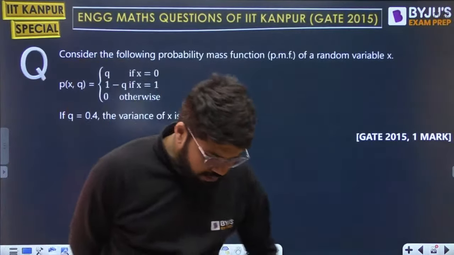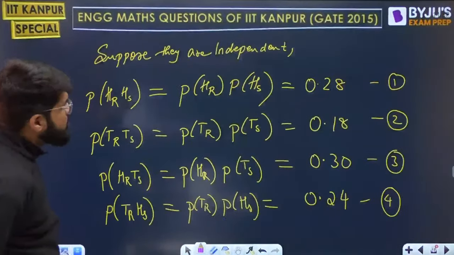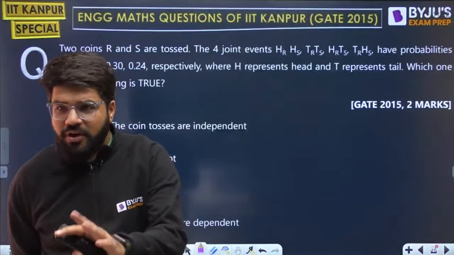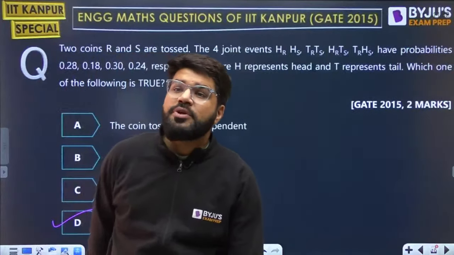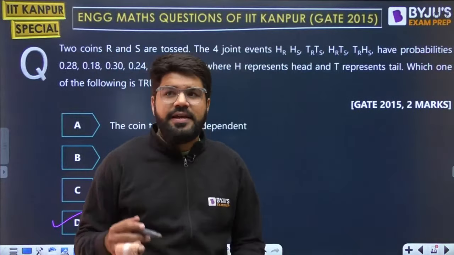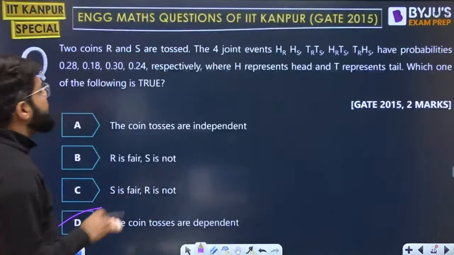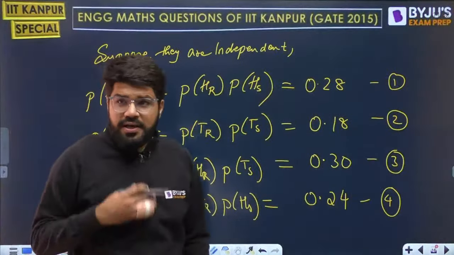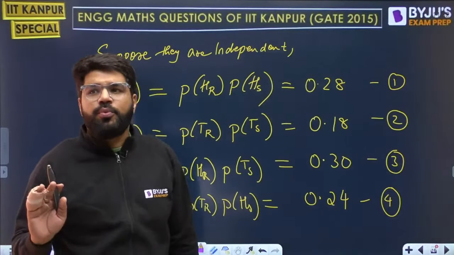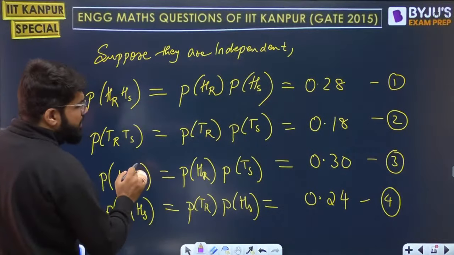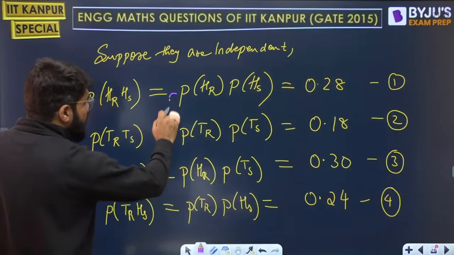Okay. Chalo, let's go to the previous question, there are some doubts. See guys, right now we can't tell fair or not, but I'll tell you what the procedure will be. Right now we need some additional data, but let's assume that they were independent. Suppose these 4 were true. For a moment, let us assume that these 4 were true. Then what can be done? First and third, HR is common, so you add them.